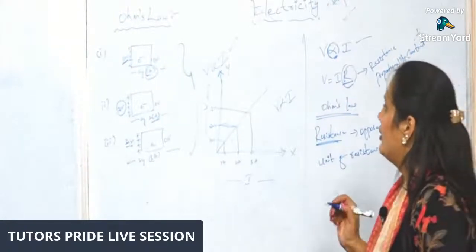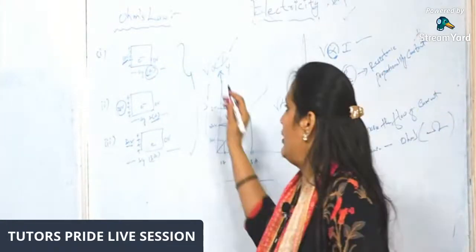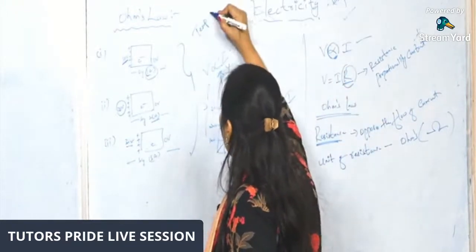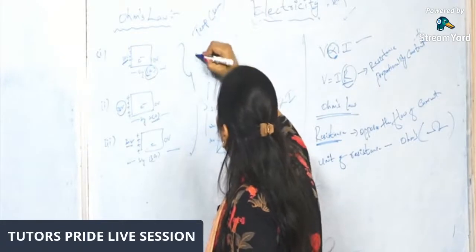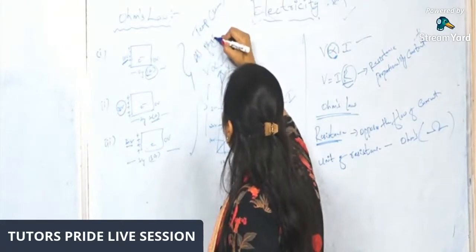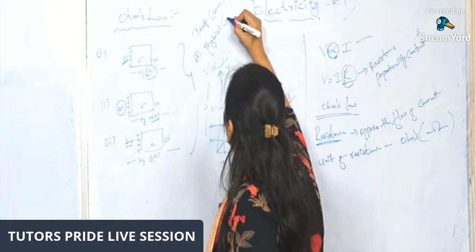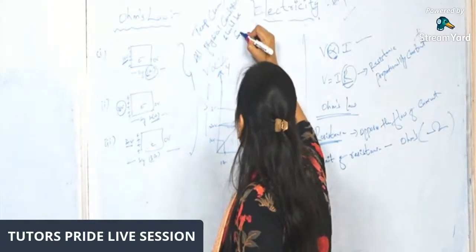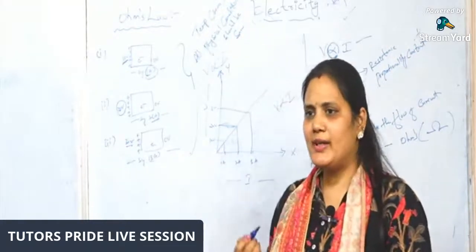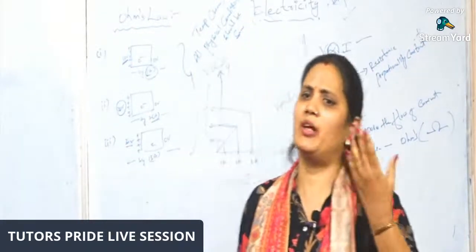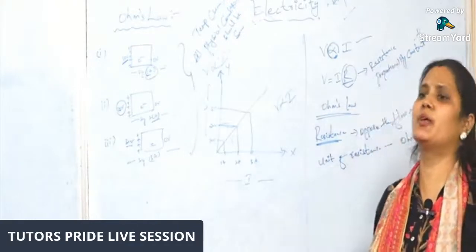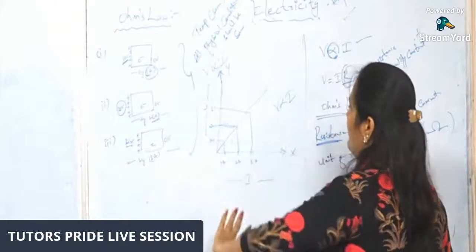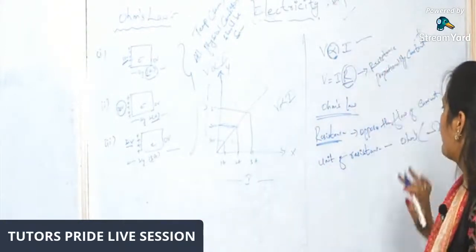One more thing we have to discuss: the temperature should be the same, and all physical conditions should be the same, like pressure, humidity, force. Then this applies, V is directly proportional to I.